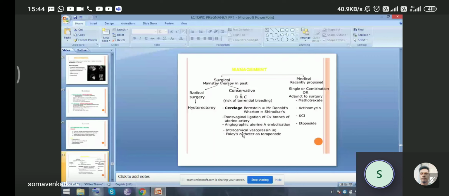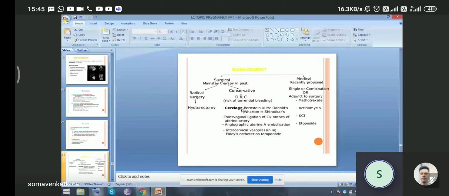Then transvaginal ligation of the cervical branch of the uterine artery, then angiographic uterine artery embolization, and intracervical vasopressin injection. A Foley's catheter as tamponade is to be used in cases of torrential bleeding. In case we go for D and C and it ends up in torrential bleeding, these are some techniques to stop the bleeding.